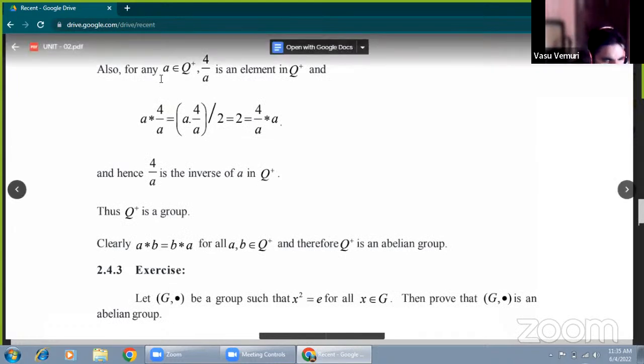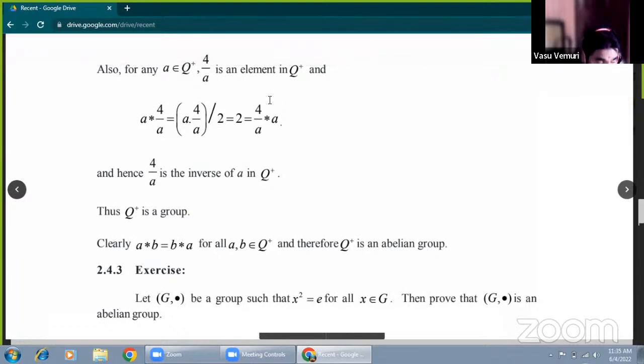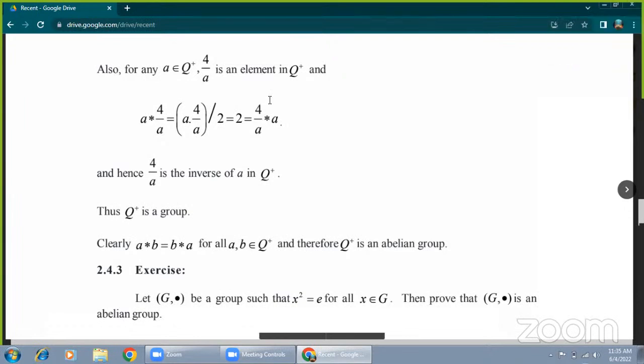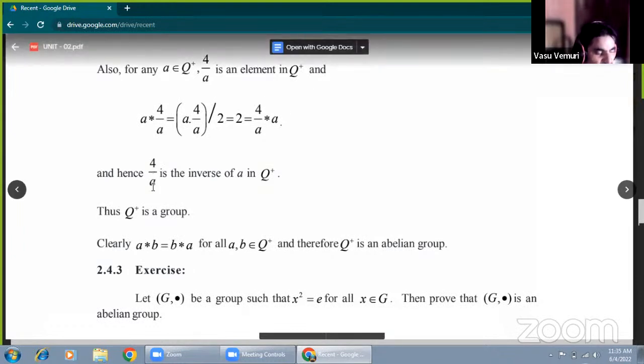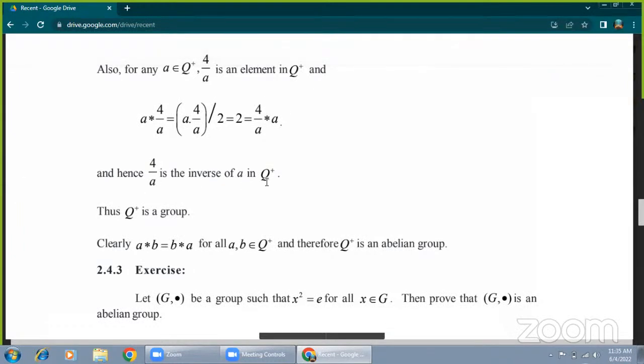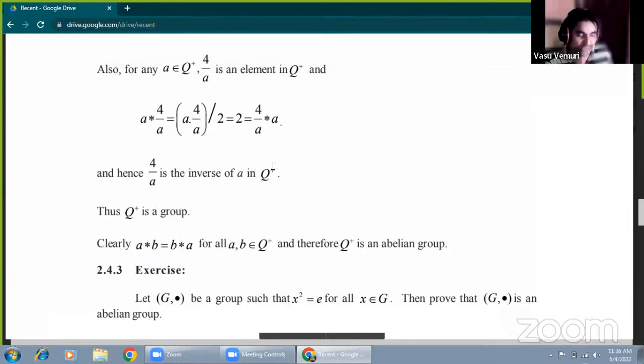Next, last one. Here, A belongs to Q plus. A star B by G4 property: A star B equal to B star A equal to E. What is A star B? AB by 2 equal to E. AB by 2 equal to E means 2, AB equal to 4. What is the value of B? B equal to 4 by A. Therefore, 4 by A is the inverse of A belongs to Q plus. Now, when A star B equal to AB by 2, 4 by A is the inverse of small a in Q plus.